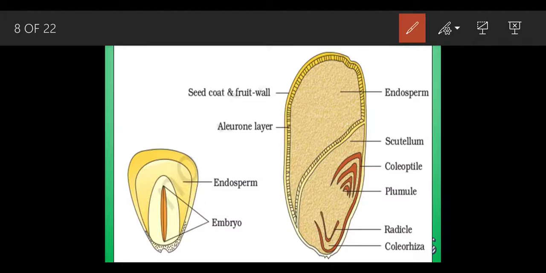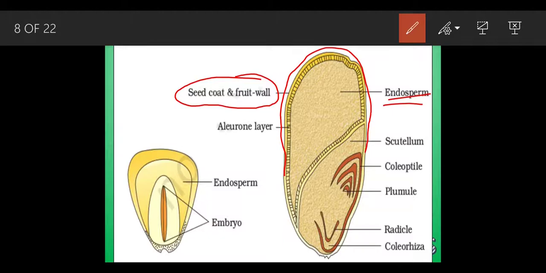See, in maize, the seed coat and the fruit wall are attached together, as we can see here. Now the outermost layer of this endosperm is called the aleurone layer.